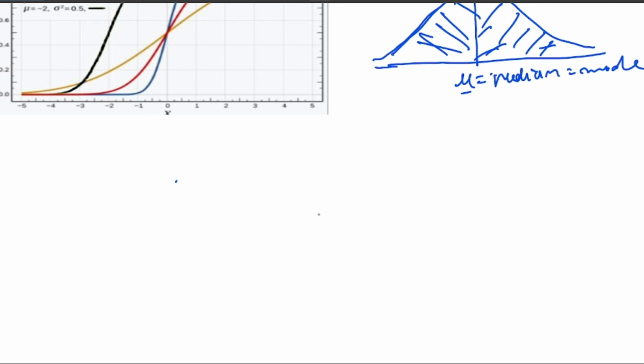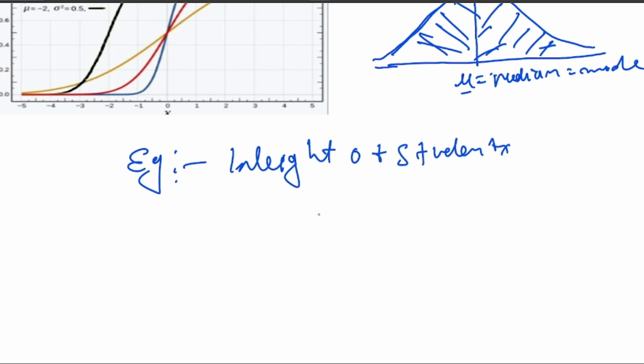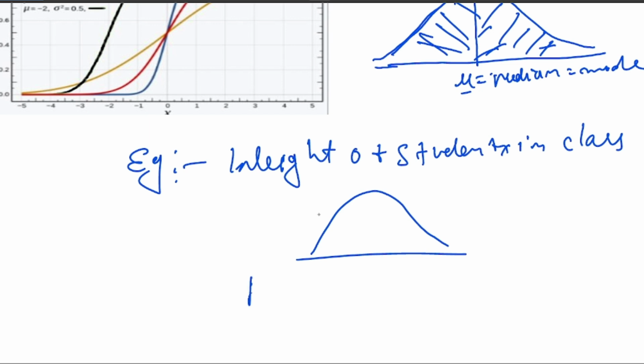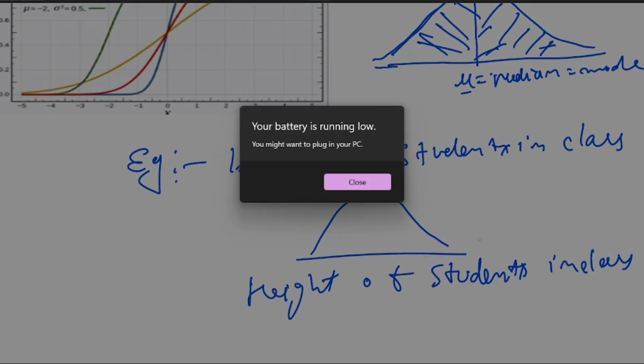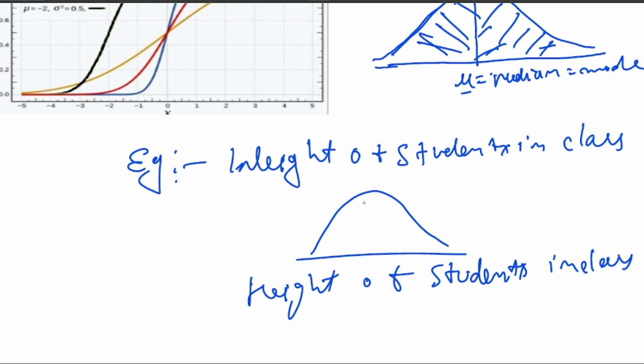Okay, let me show some examples of Gaussian distribution data sets, right? So we can say the weight of a student in a class is always shaped like a bell curve, or a normal or Gaussian distribution, right? Or the second one is height, you can say height of students in a class. How do we know this? This is proved by scientists or doctors. Same if you know about the iris data set, which has petal length, sepal length and sepal width, that's also proved by scientists.